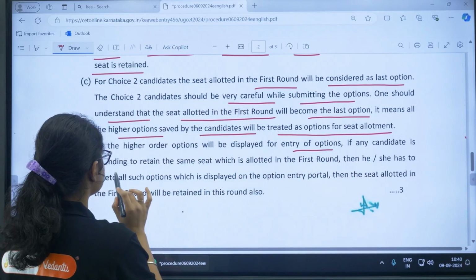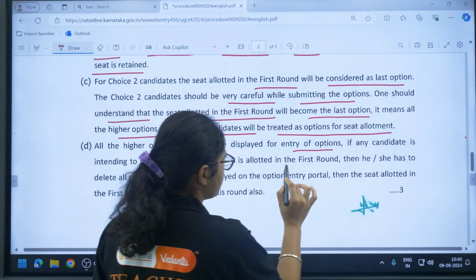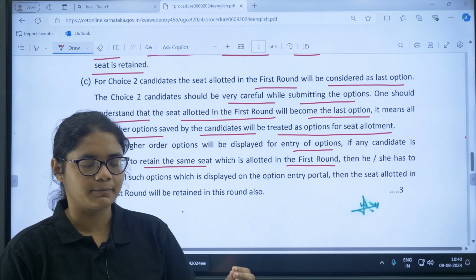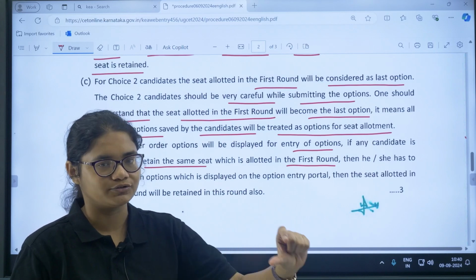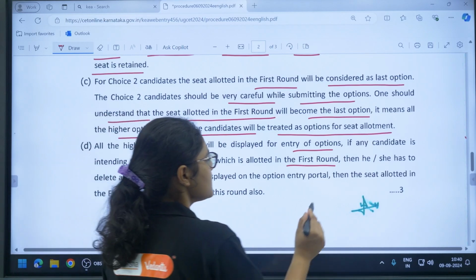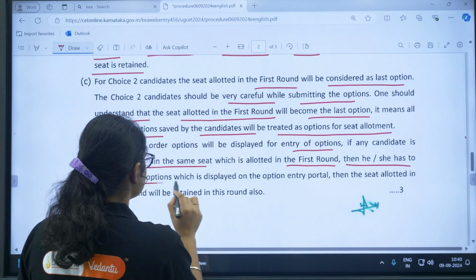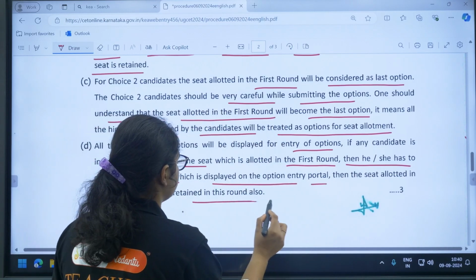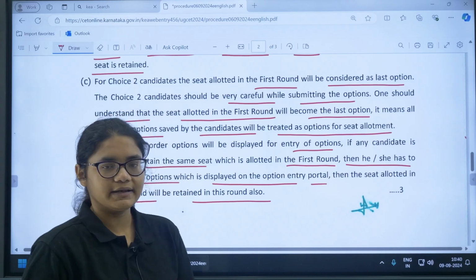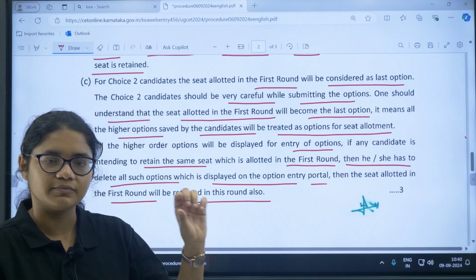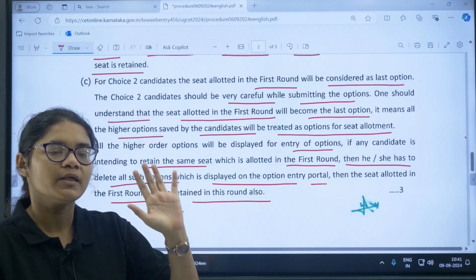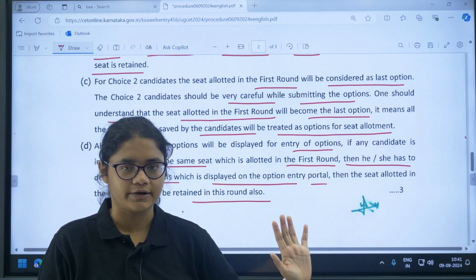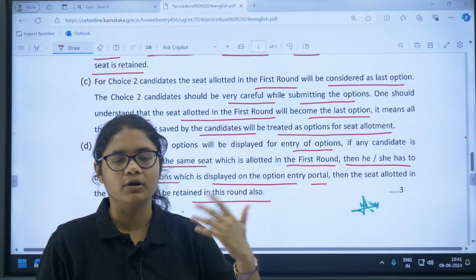Now one more thing here: all the higher order options will be displayed for entry of options if any candidate is intending to retain the same seat which was allotted in the first round. Suppose the 10th option is allotted to you and you are very sure that you want to join that particular course and college. In that case, you have to delete all such options displayed on the option entry portal. Then the seat allotted in the first round will be retained in this round also. So you can delete all other options apart from the college that is allotted to you, and whatever seat is allotted to you in the first round will also be allotted to you in the second round.